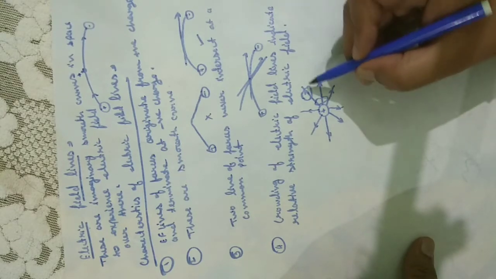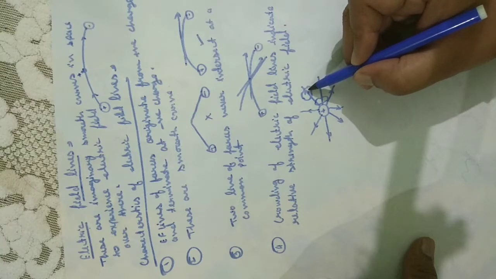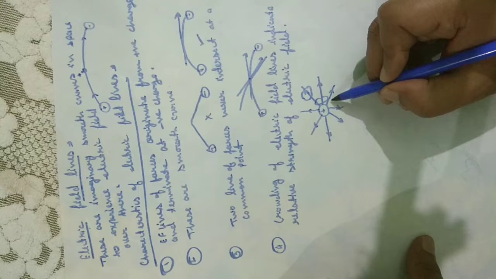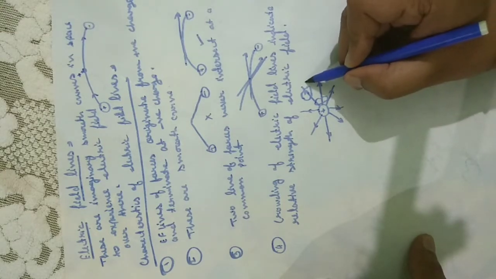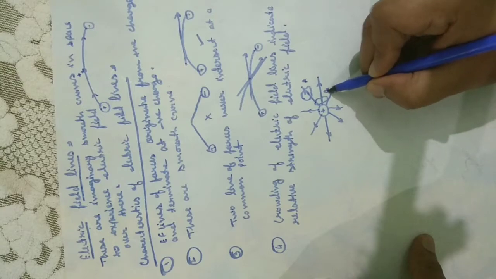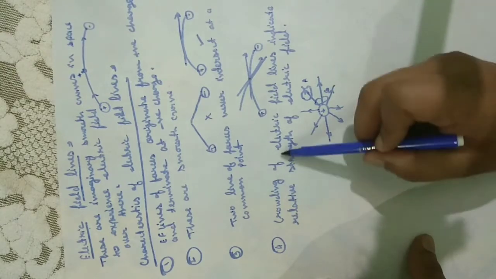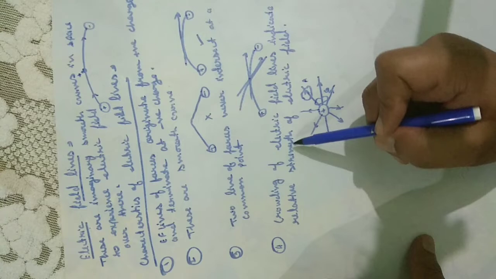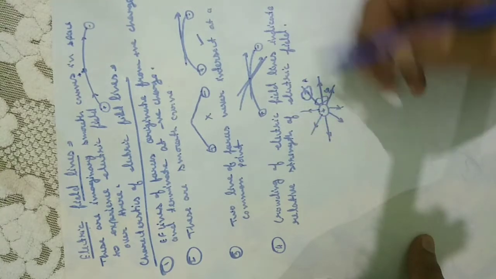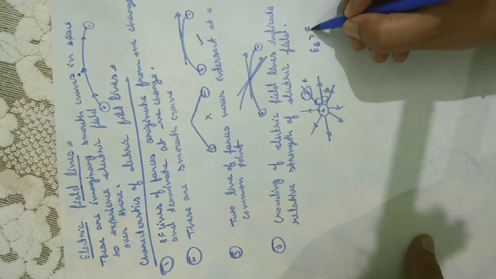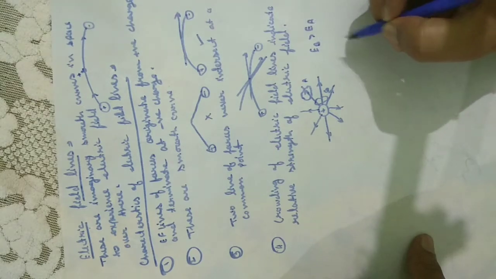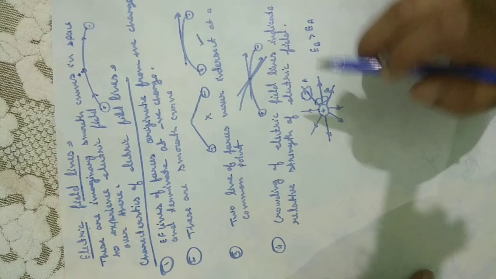We can see that in this surface there is only one electric field line, and in this surface there are three electric field lines. Suppose this is point A and this is point B. So crowding of electric field lines indicates relative strength of electric field. So electric field at B is greater than electric field at A. This is a property of electric field lines.